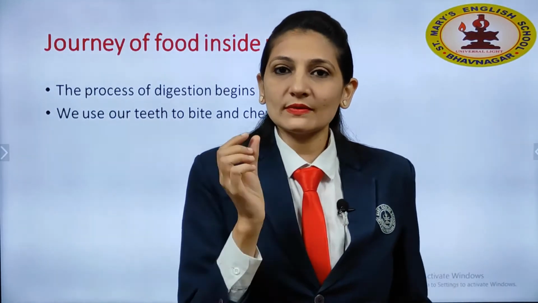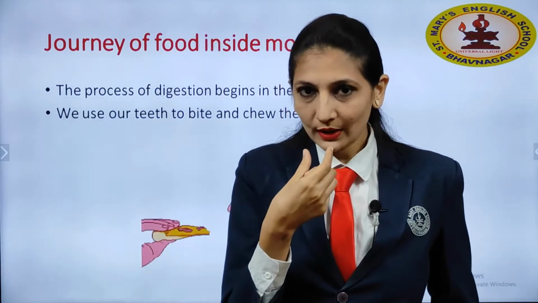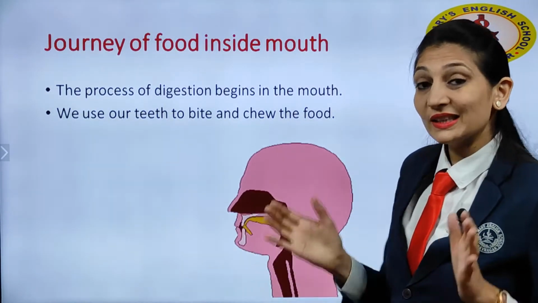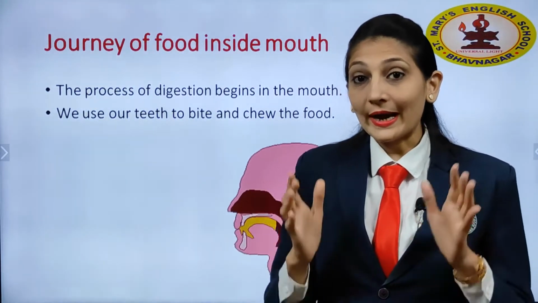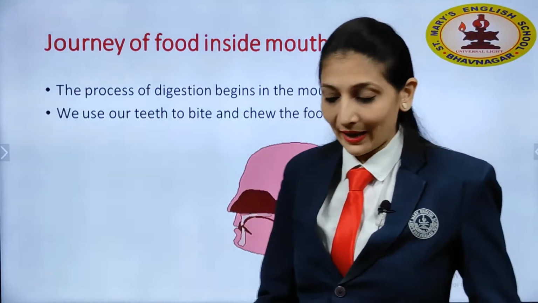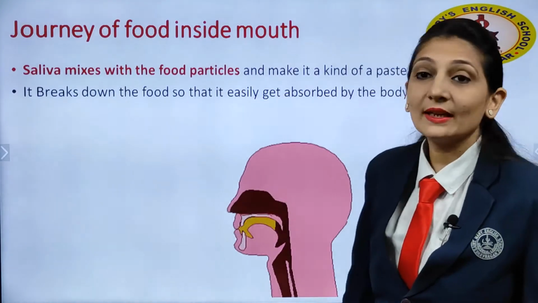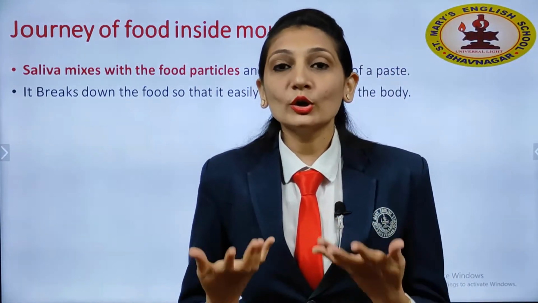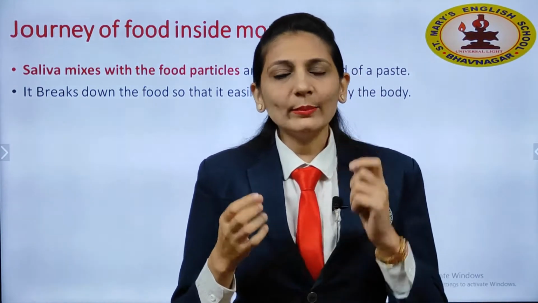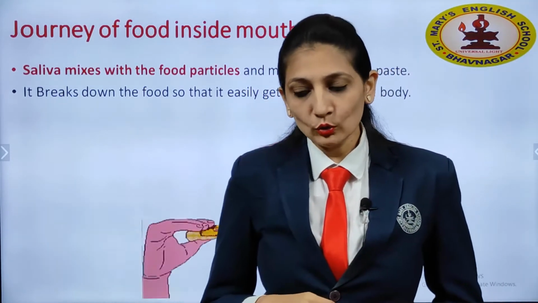First of all, this process will start in the mouth. Why? Because any kind of food, first we put into the mouth, right? So, here first of all, the teeth come into play. What will the teeth do? Teeth will bite the food and chew the food. And after that, after biting and chewing, what will happen? There are some glands called salivary glands that produce a kind of liquid called saliva. Yes, and that saliva will mix with the food particles and make a kind of paste. And after that only we are able to swallow.